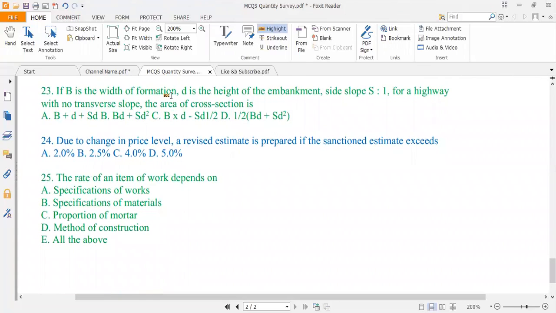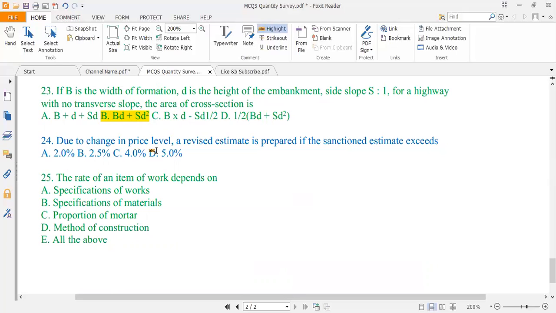If B is the width of formation, D is the height of embankment, side slope S to 1, for a highway with no transverse slopes, the area of cross section will be: option A, B plus D plus SD. Option B, BD plus SD square. Option C, B into D minus SD into 1 over 2. Option D, 1 over 2 into BD plus SD square. So the correct option is option B. It is BD plus SD whole square.